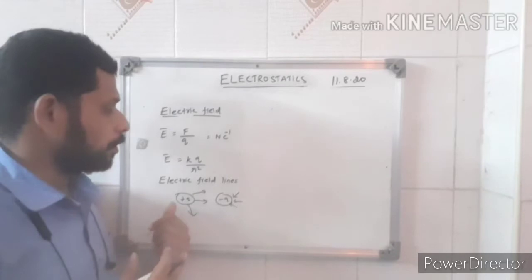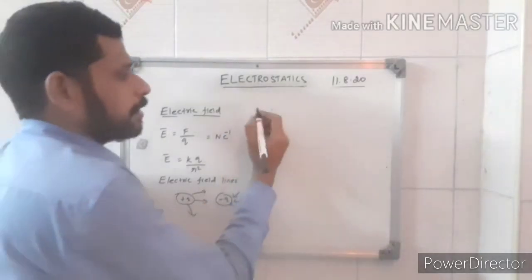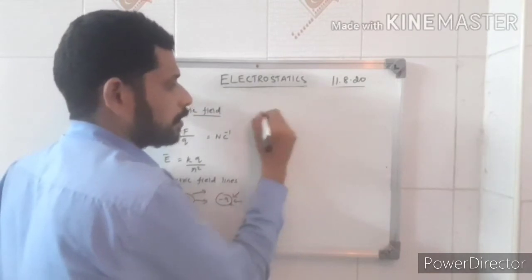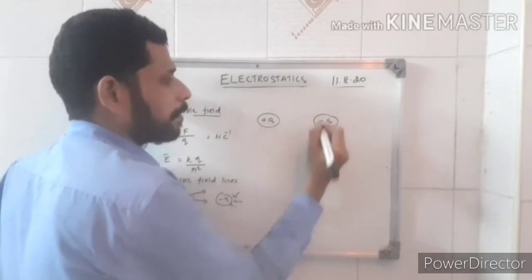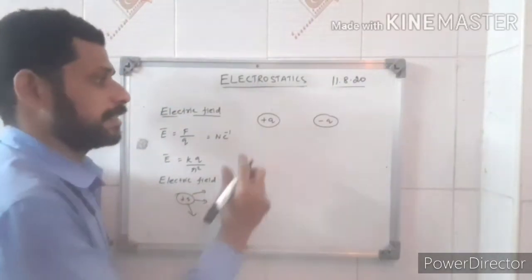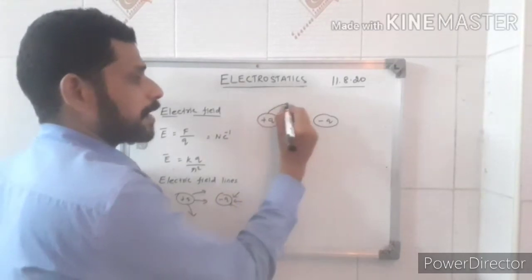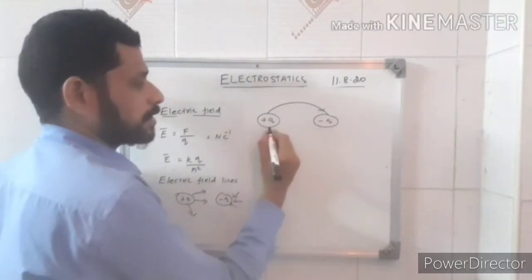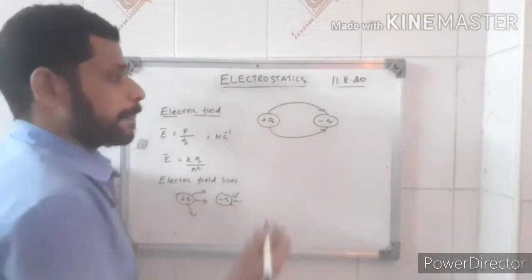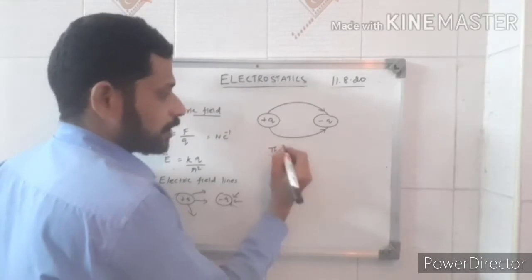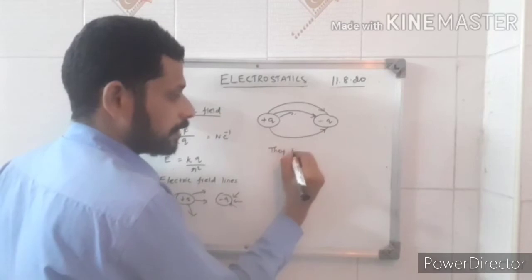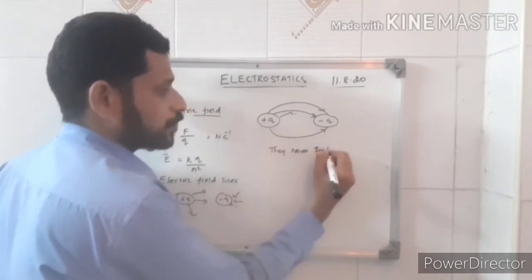Okay, so when there is a positive charge and a negative charge, there are properties of electric field lines. The electric field lines always start from the positive charge and end at the negative charge. They always start from positive and end at negative. They never intersect each other. They never go like this. They never intersect each other.